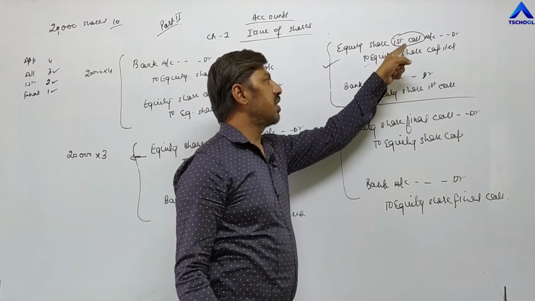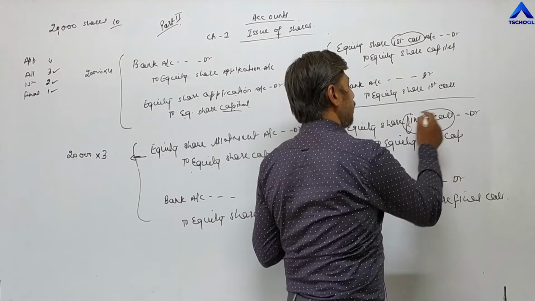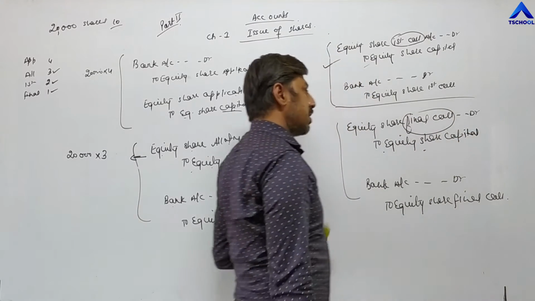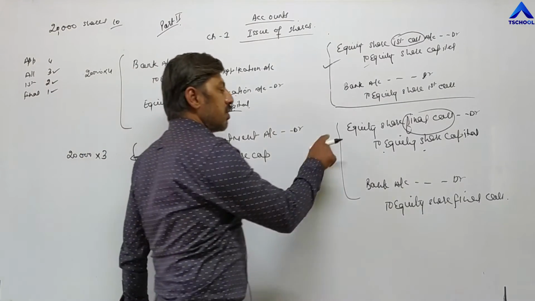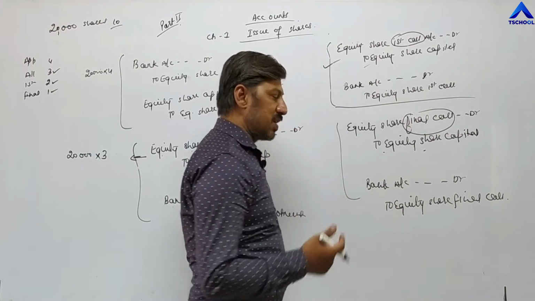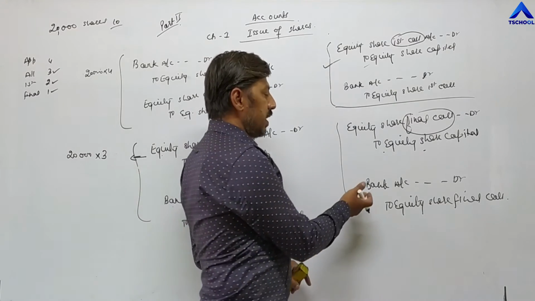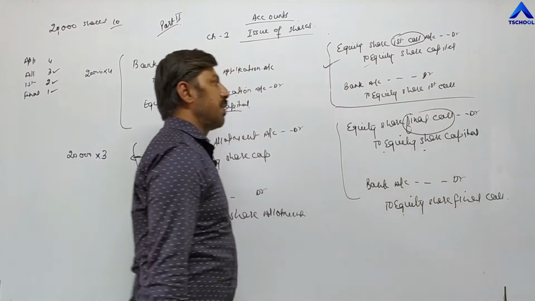Equity share. Now instead of first call you have to write final call. Equity share final call account debit to equity share capital. Total number of shares is 20,000, value of final call is 1 rupee, 20,000 into 1, 20,000 rupees. Then lastly, when investors pay the final call, the entry becomes bank account debit to equity share final call. In this way you have to pass entry.